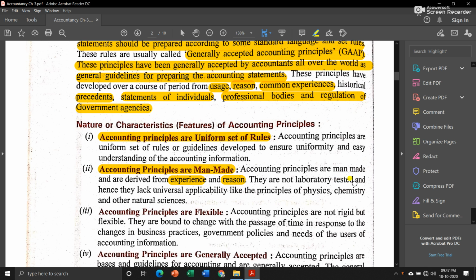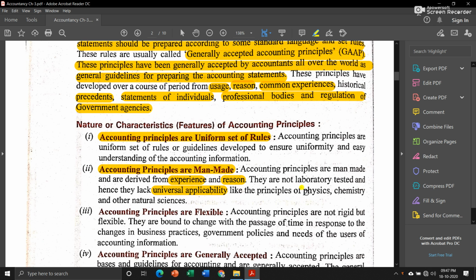They are not laboratory tested and hence they lack universal applicability, because all countries have different business environments. Even though some principles are the same, some concepts or rules are different in other countries.